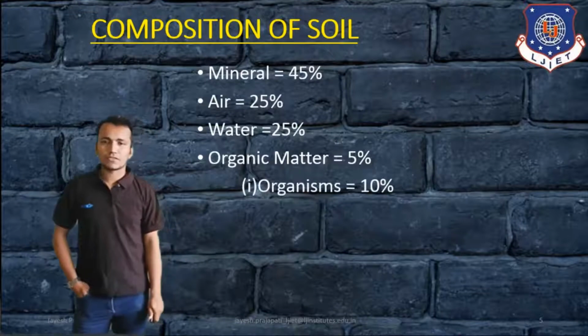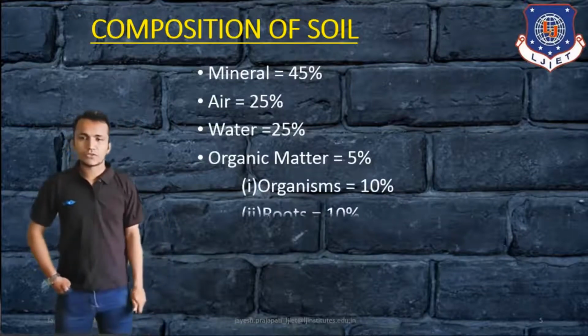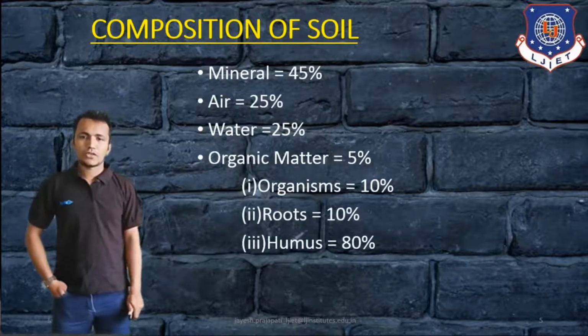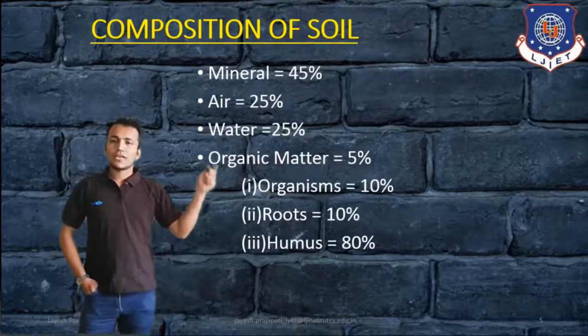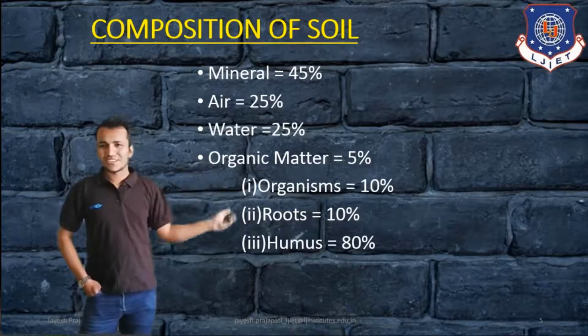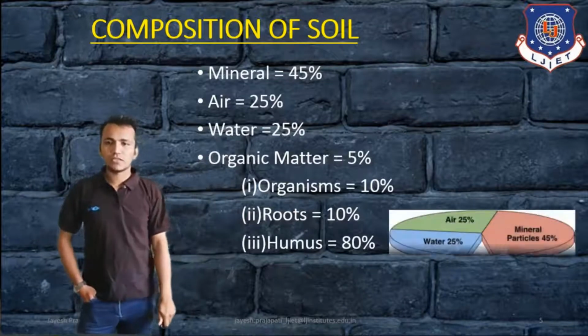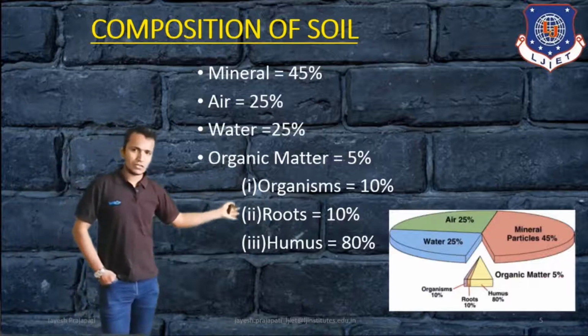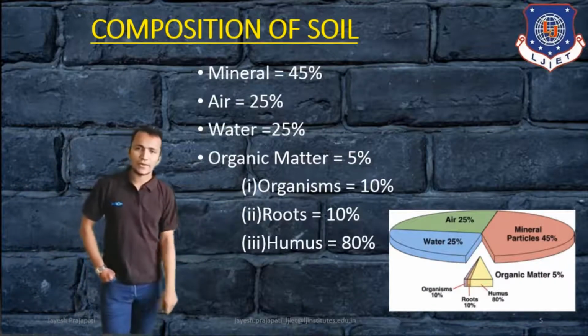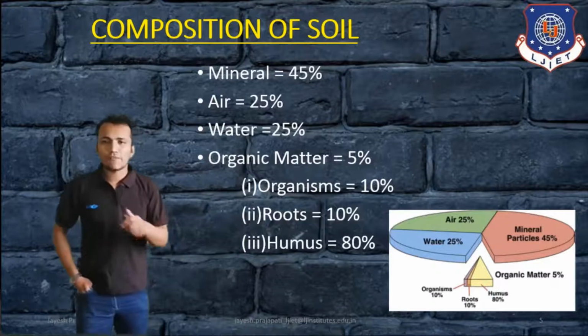In this 5%, organisms 10%, roots 10%, and 100% is humus. That is the different percentage composition of soil you can see. We can also see it in pie graph form. So soil has a different composition.